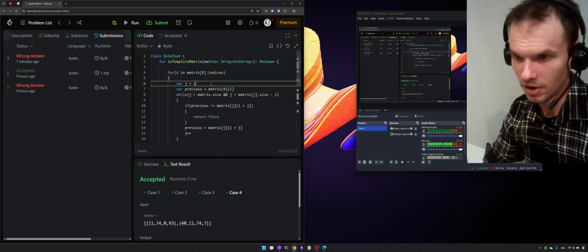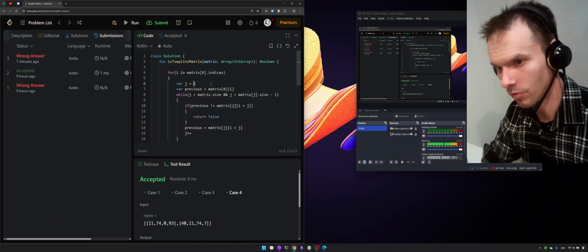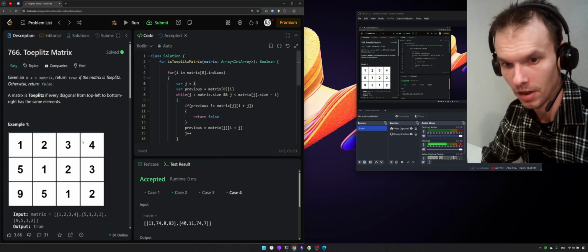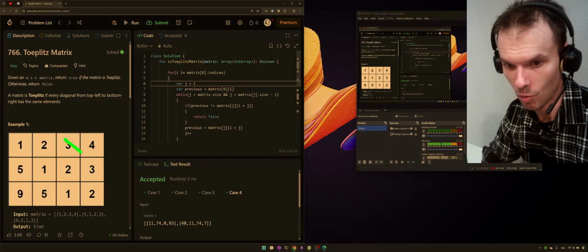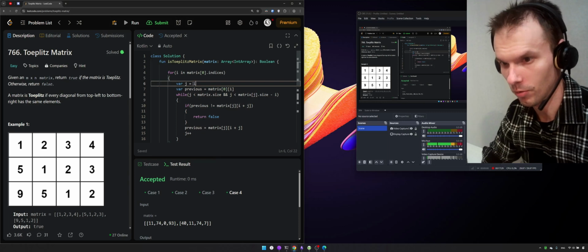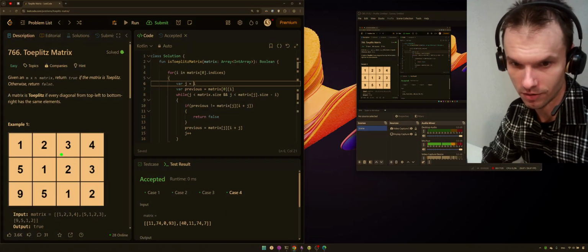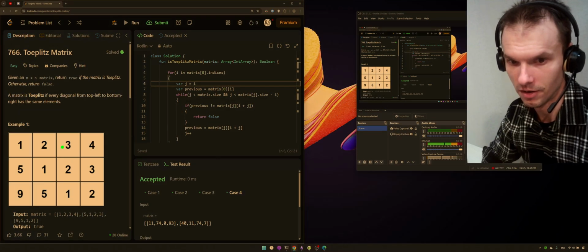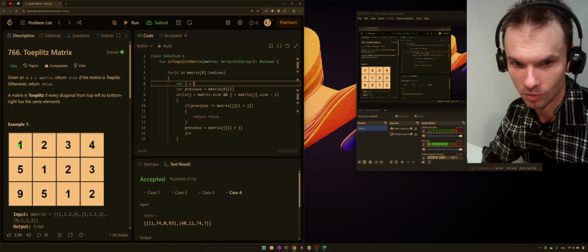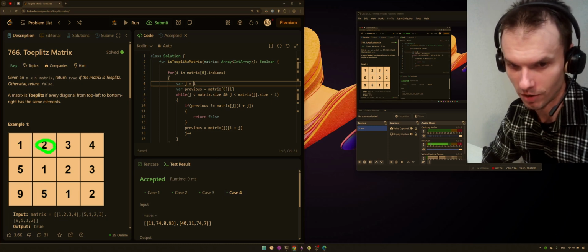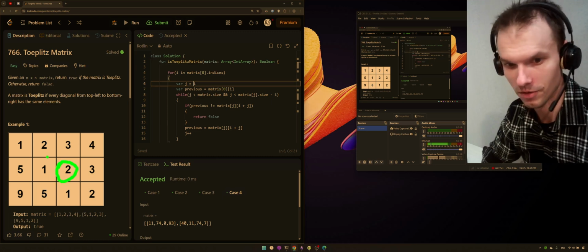Okay, I found the mistake. The point here is I have to start from 0 each time while iterating over a diagonal, not from the element with index I. Just because starting with index I each time, I would start not from the entry point, but from some element with a shift.